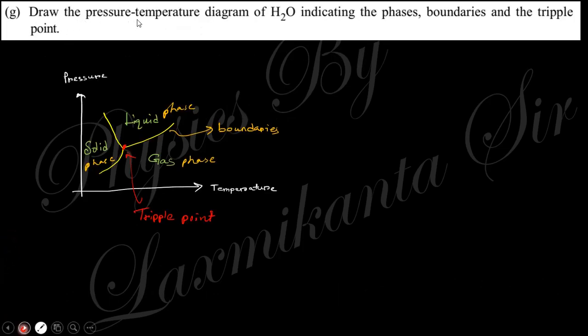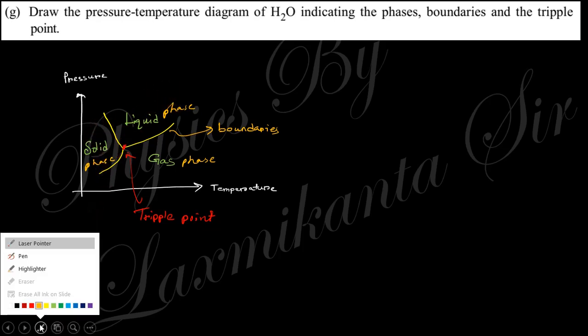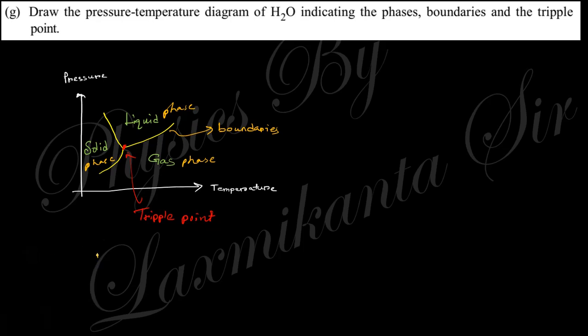Next question, draw the pressure-temperature diagram of H2O, that is the water molecule, indicating the phase boundaries and the triple point. Actually, in case of water, the slope of the boundary between the liquid and solid state is like this, whereas in wax or others it will be like that. This is the basic difference. This is for water, H2O.